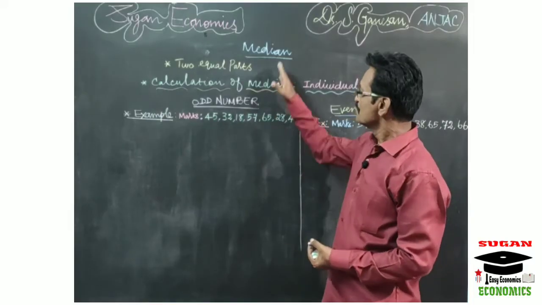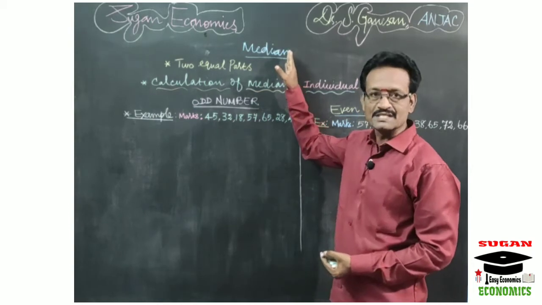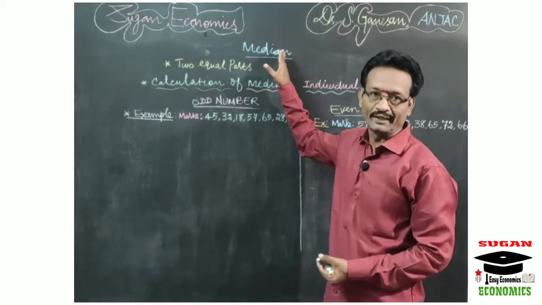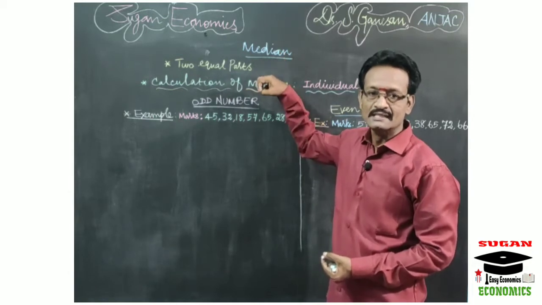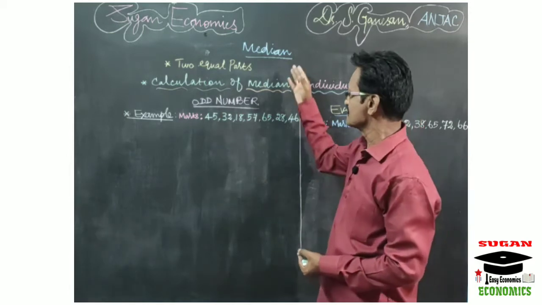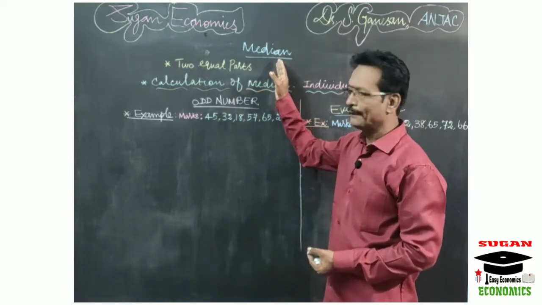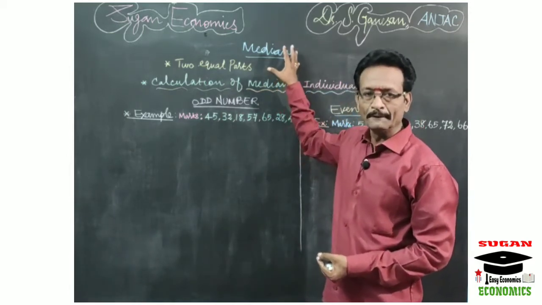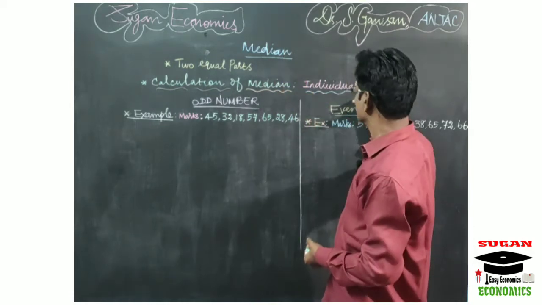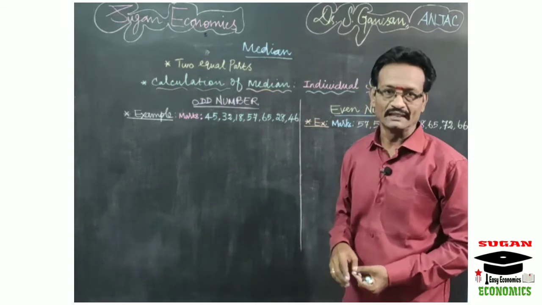Dear students, median is the second measure of central tendency. That too, it is a positional average because it explains the positional value that we have already discussed in the previous classes. So now I will explain what we mean by median and how we can calculate median under individual series in this video lecture, right?